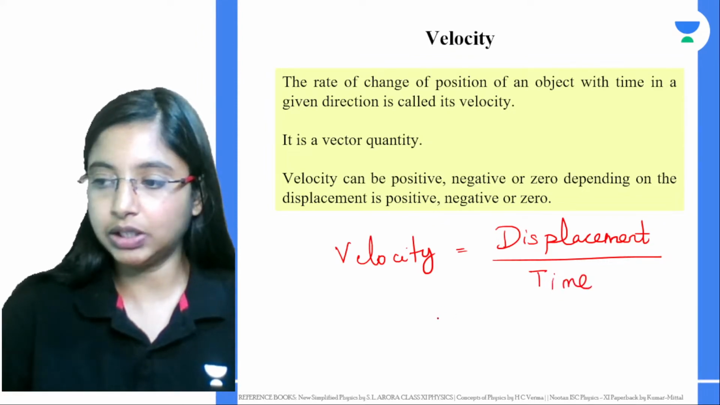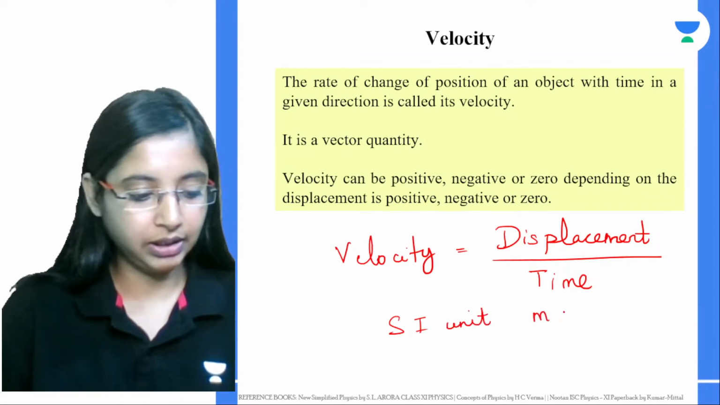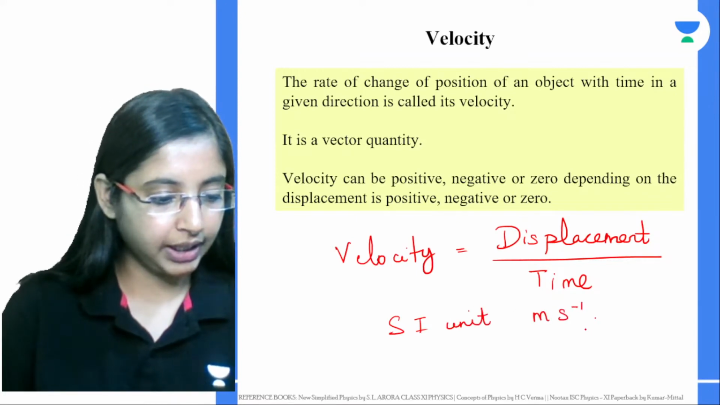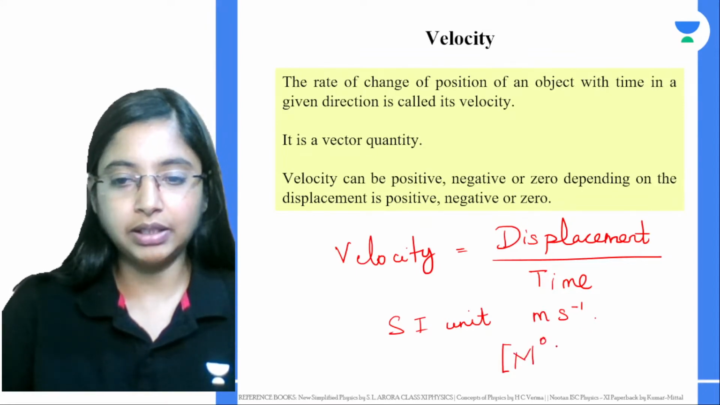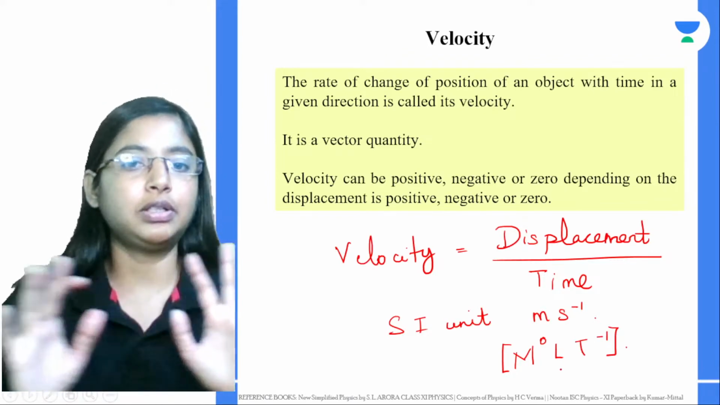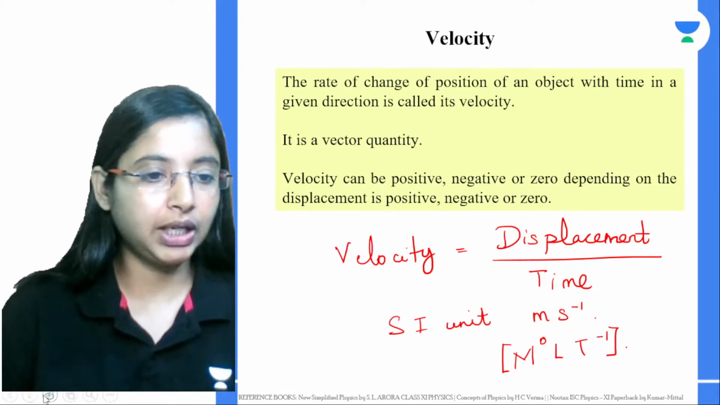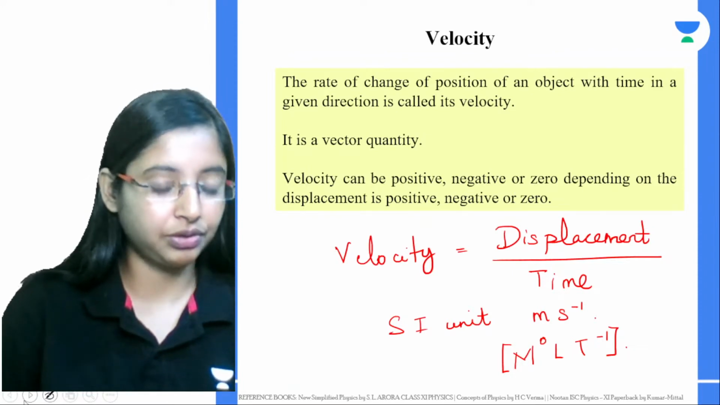Again, what is the SI unit? The SI unit of velocity is meter second inverse, m s⁻¹. And Akshay has also given the dimension formula: mass is 0, length is 1, time is inverse 1. That's the dimension formula. So this is about velocity. I'm just quickly covering this. If you have any doubts, let me know. We have done 2 classes on these, so that's why I'm going fast.